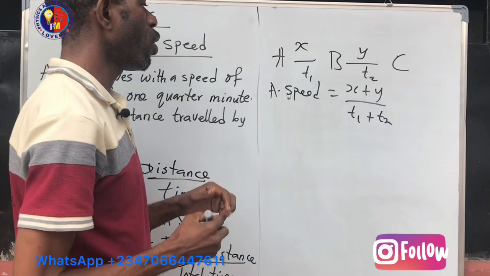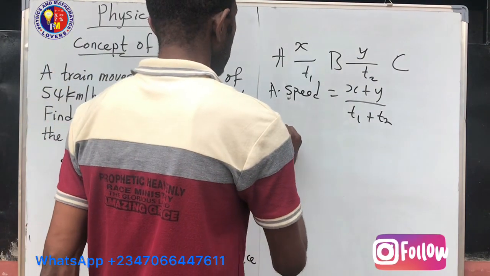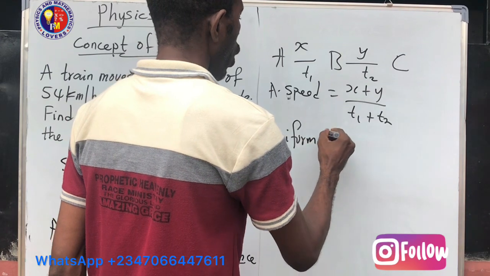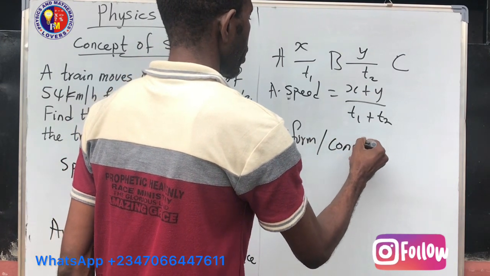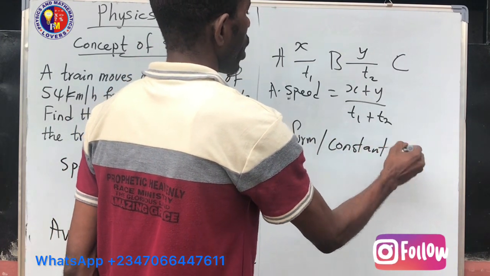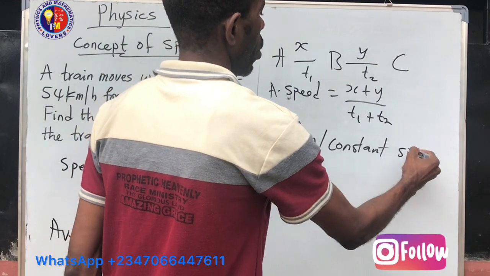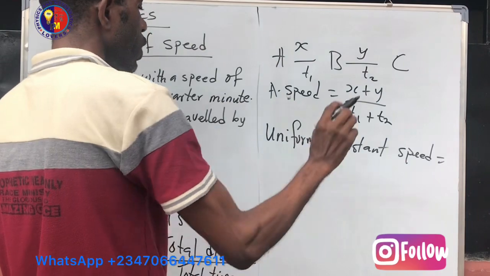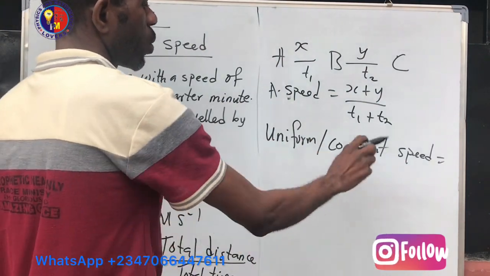Then there is what we call uniform speed, or constant speed. You can call it constant or uniform speed, they refer to the same thing. So what is uniform or constant speed?